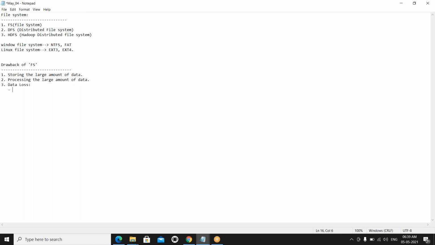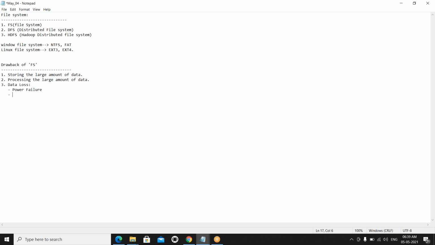For example, you are copying from one directory to another directory. Just imagine it has 1 GB of data, and 500 MB of data has been copied in the traditional file system. Suddenly the power has gone. What will happen? We are going to lose the data. Yes or no? It is not going to save even the 500 MB of data. So that is one of the drawbacks, power failure. Power failure is one cause of data loss.